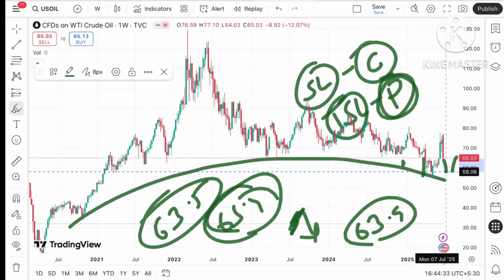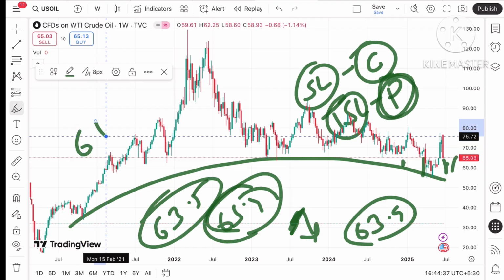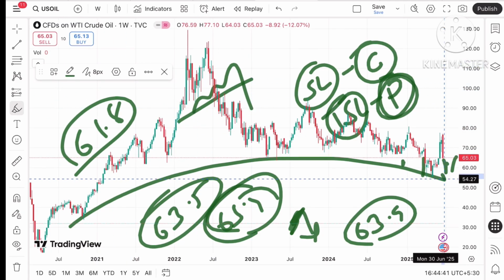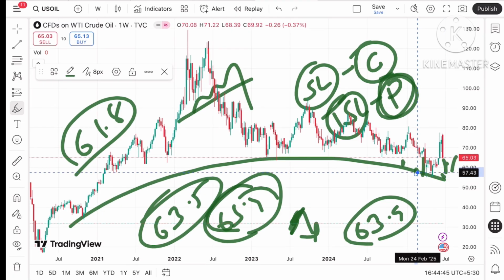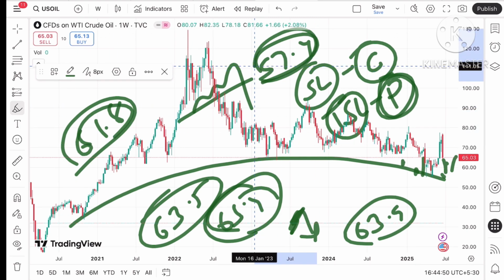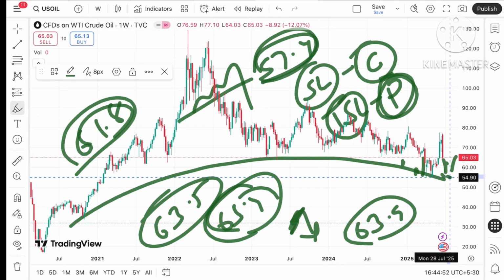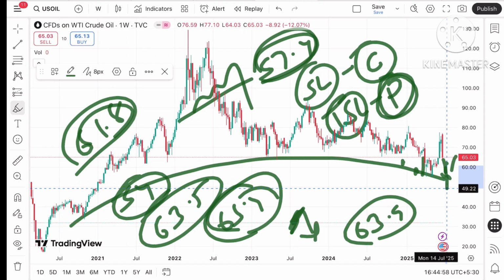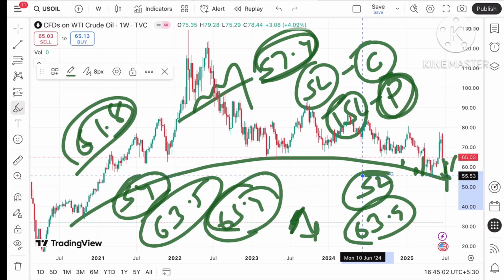Once the price goes below a level of 63.5, chances of touching 61.8 will be there, and this 61.8 is already tested, so the price will fall further down and it can go further low towards the next level, that is 57.4. After 61.8 we can see a level of 57.4, and once the price goes below that level, there is a chance of touching 54. And once the price falls below a level of 54, a further fall we can see below a level of around 52 and then further low.